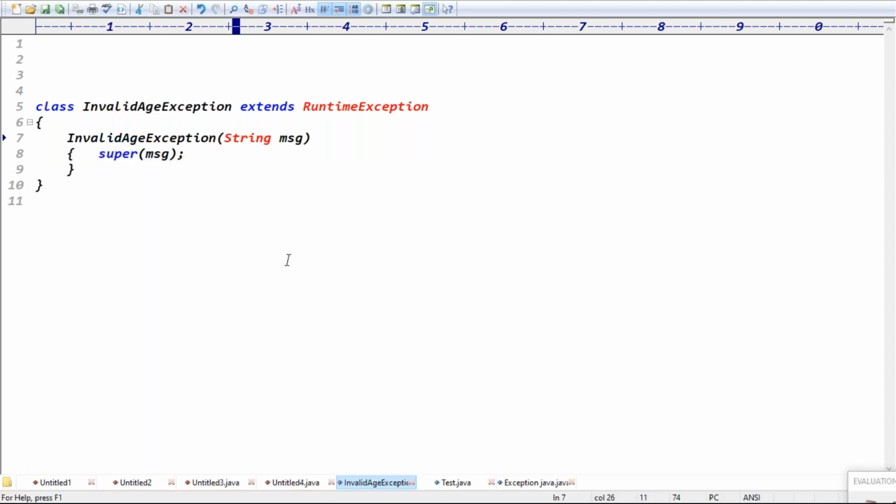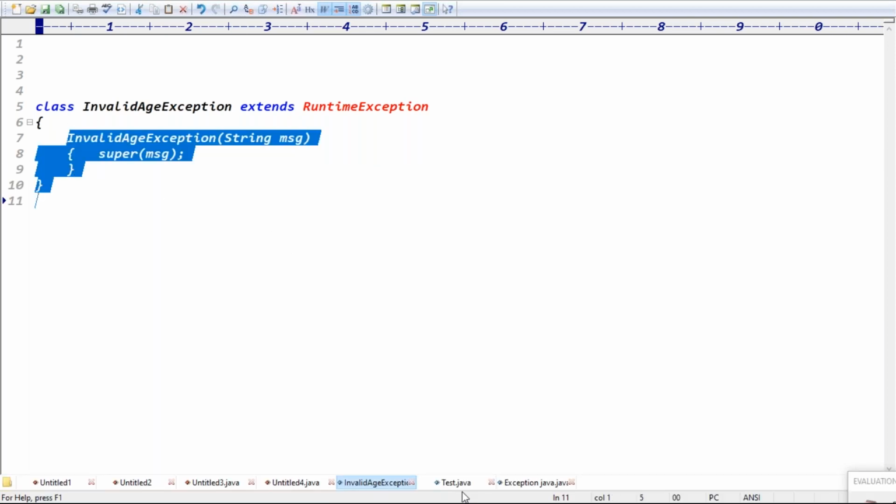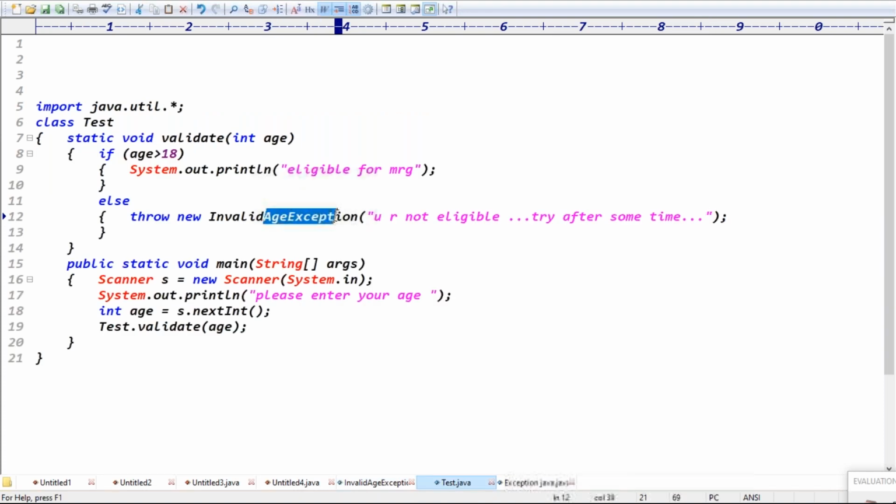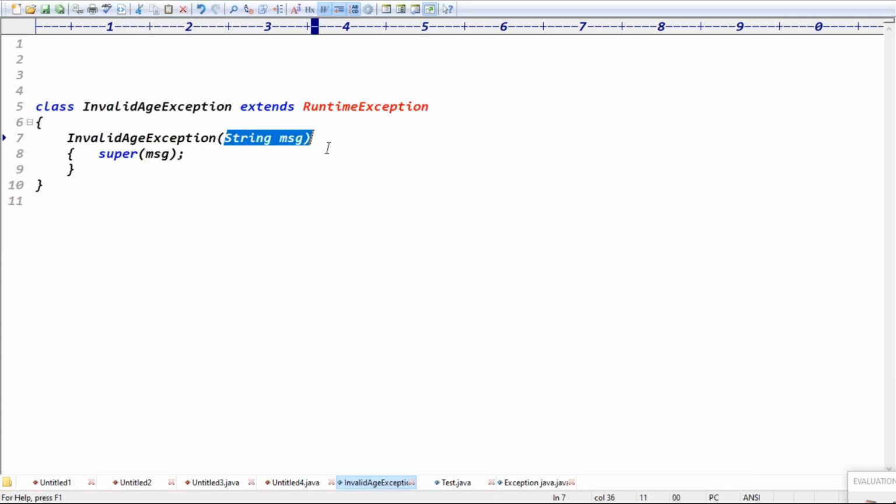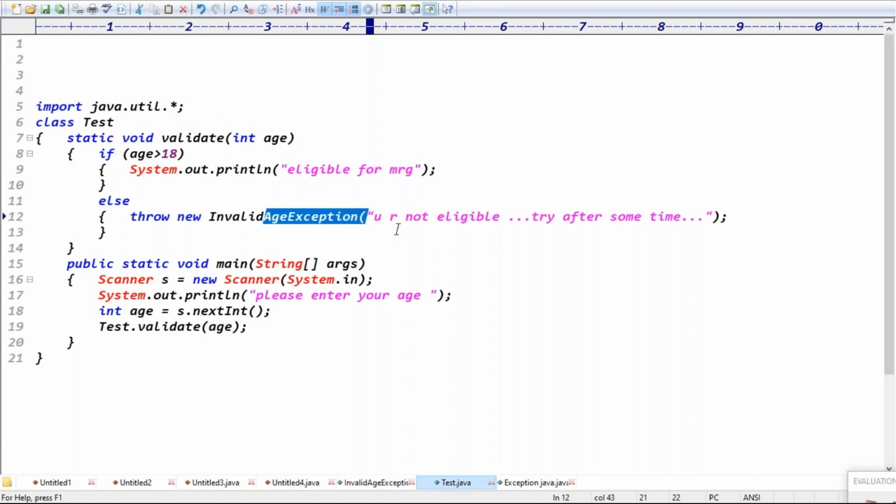Guys, I hope you got the clarity, right? Here the default constructor means without argument. Default constructor, zero arguments. So the exception is without description. If you need the description, you can take the one argument. What is the argument? A string argument. Then here you can take the data. Guys, are you clear now? Guys, an application with description and an application without description, guys. With the description and what? Without description, right? With the description means parameterized constructor. Without description means default constructor.